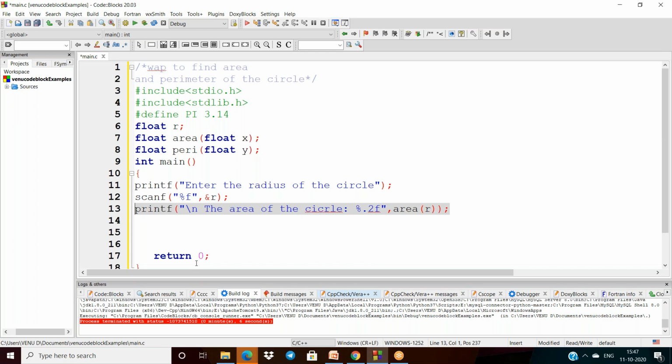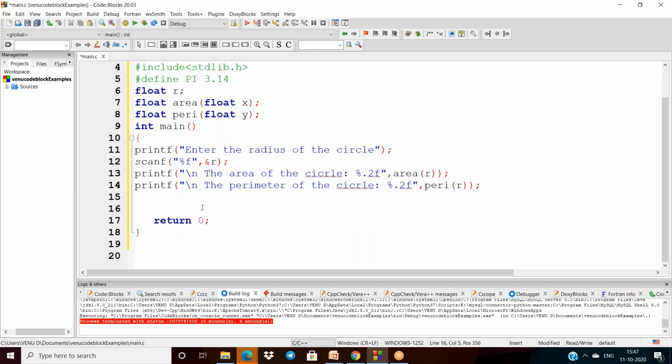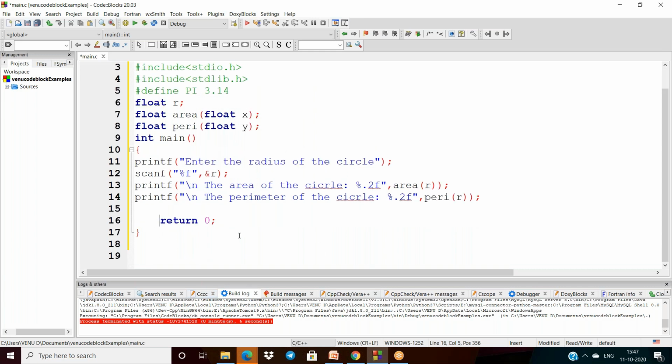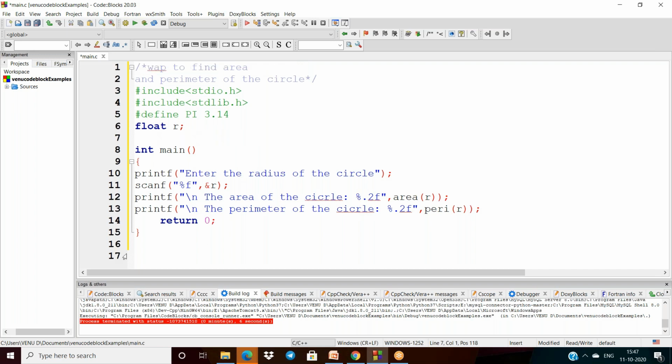Similarly, I can write here the perimeter of the circle. What is the name of the function here? Peri. That's all. Now once this is finished, we have to write the definition section. This is the function declaration and function call. Now write the function definition.